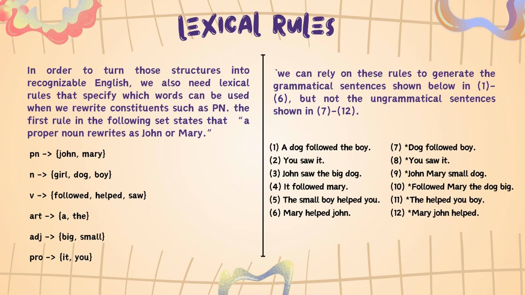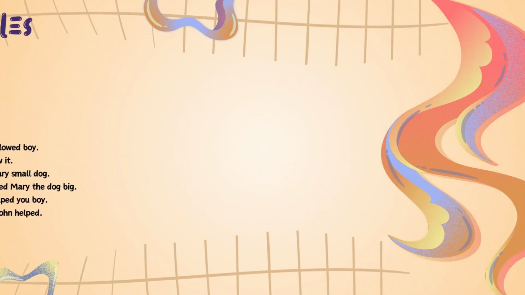The first rule in the following set states that a proper noun rewrites as John or Mary. PN is John, Mary; noun is girl, dog, boy; verb is follow, help, saw; article is a, the; adjective is big, small; pronoun is it, you. And we can rely on this rule to generate the grammatical sentences shown in 1 to 6, but not the ungrammatical sentences shown in 7 to 12.